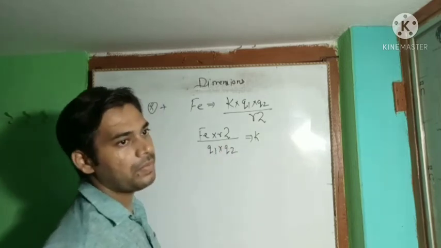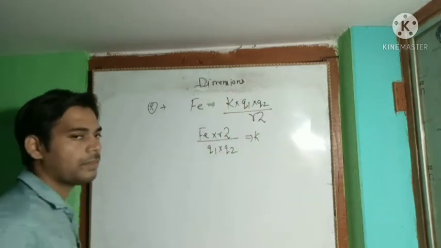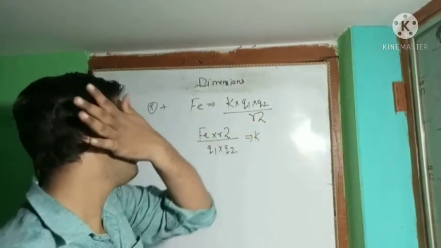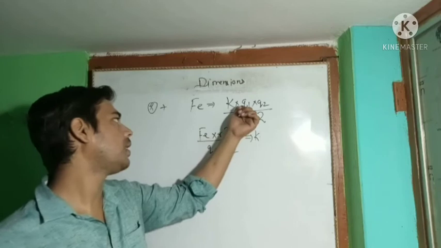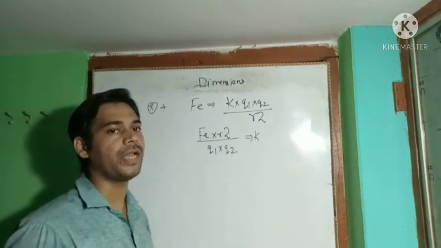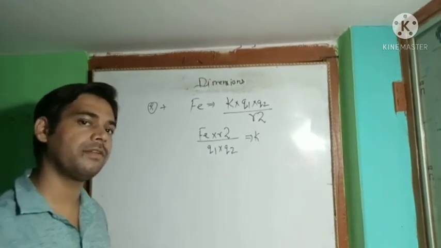What will we do? We have nothing to do, we only have to apply some mathematics. R square goes to the left hand side, so it multiplies with F. Q1 Q2 is in multiplication with K, so it comes to the denominator side. Now we can put the value of all these variables and we will get the final answer.